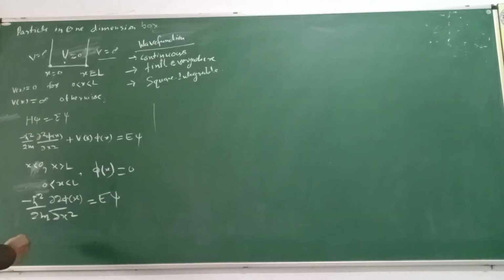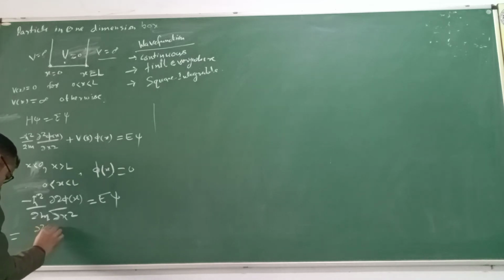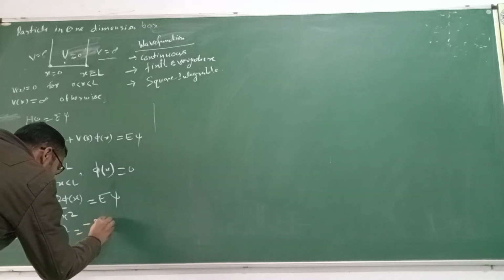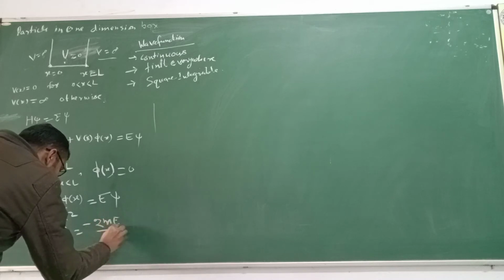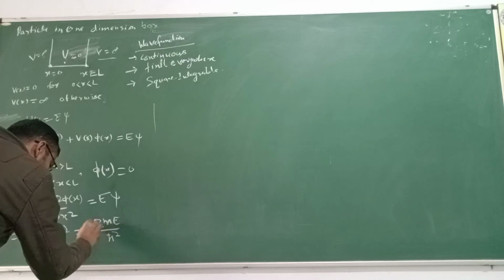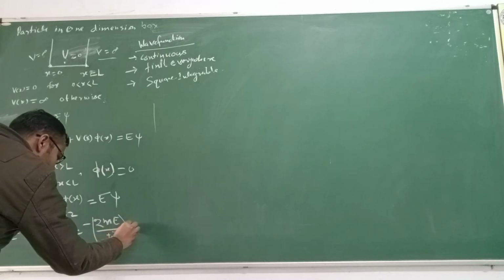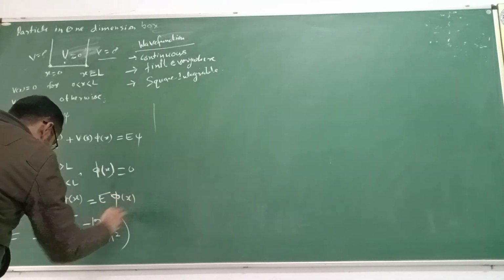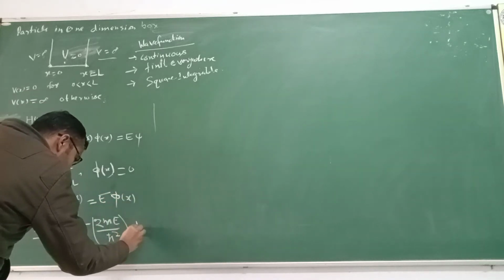You can simplify this equation: del square psi of x upon del x square equal to minus 2mE upon h cut square times psi of x.